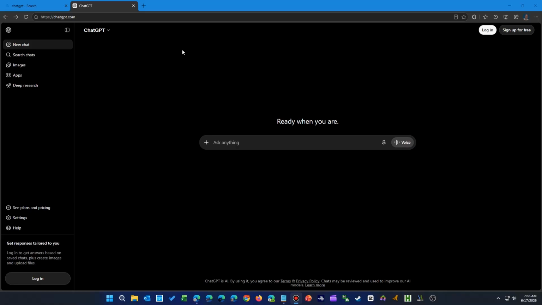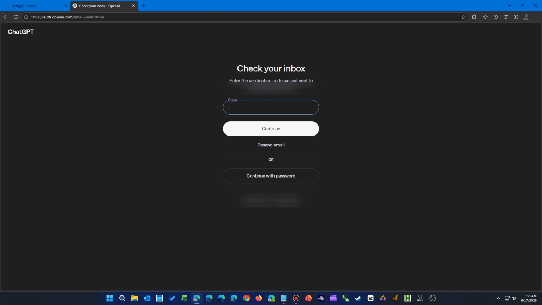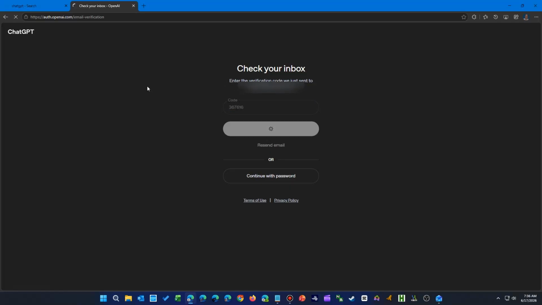We get a mostly blank page with login and sign up buttons in the top right corner. Just click on login and you'll get their standard login or sign up box. You can use your Google or Apple account, or you can just type your Microsoft email account. Then you can also use your phone. But whatever you do, it'll ask you to create a password and you follow the prompts to get your free account.